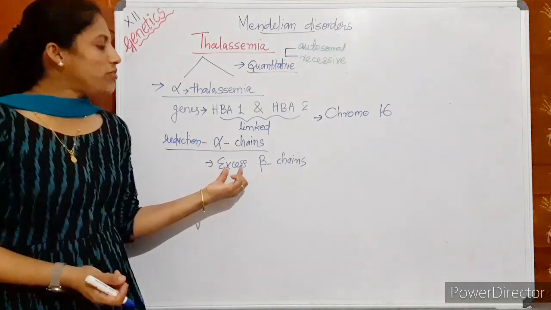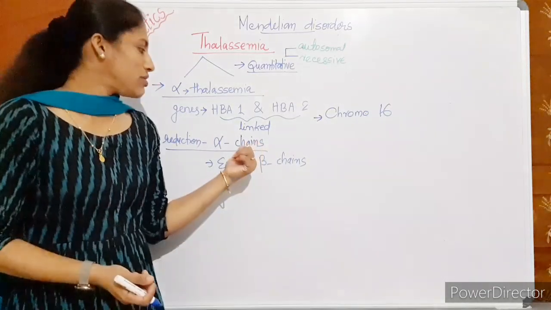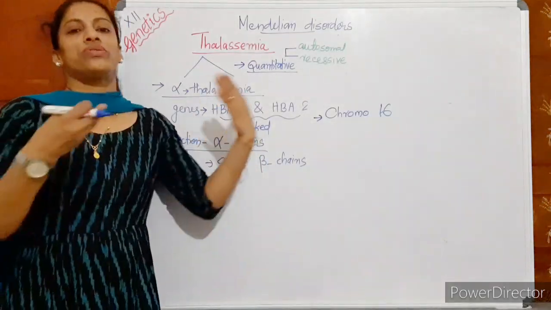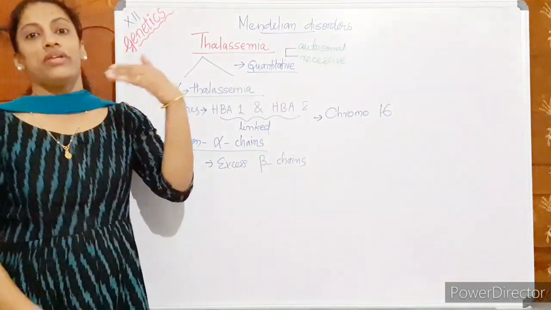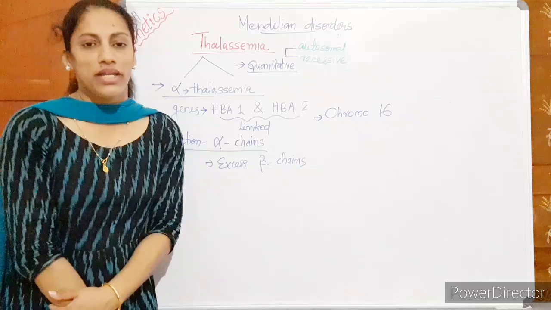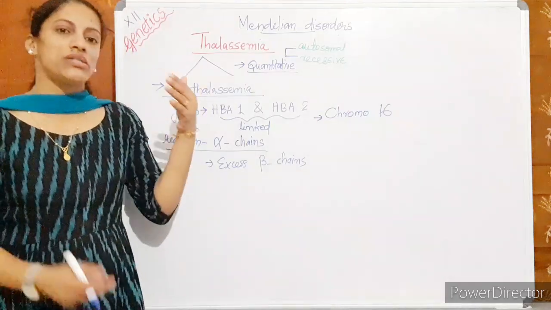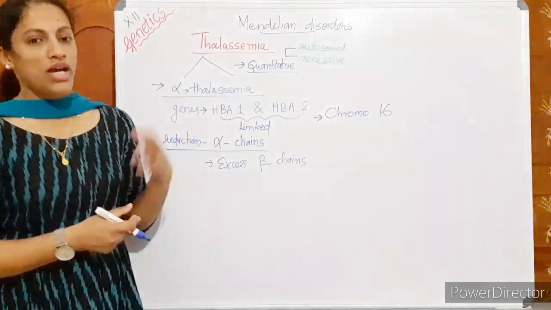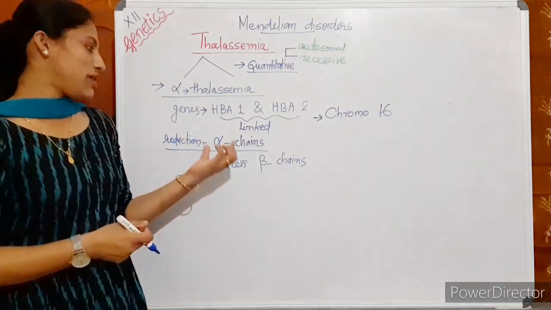Okay, then there will be excess beta chains because they are not getting paired. Beta chains will be in excess. These beta chains also get included in other cells, and can even cause mental problems, mental retardation. Okay, and seizures, sudden electric changes, electric discharges in the cells of the brain. So these are all major symptoms of this.